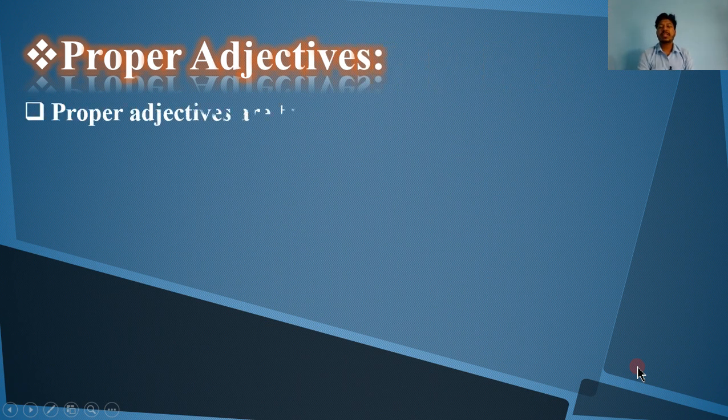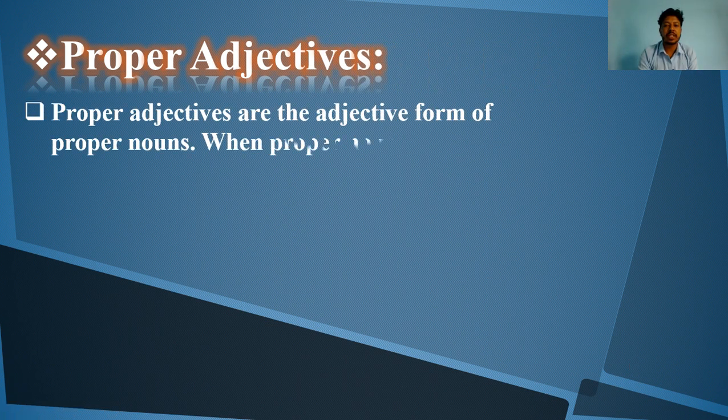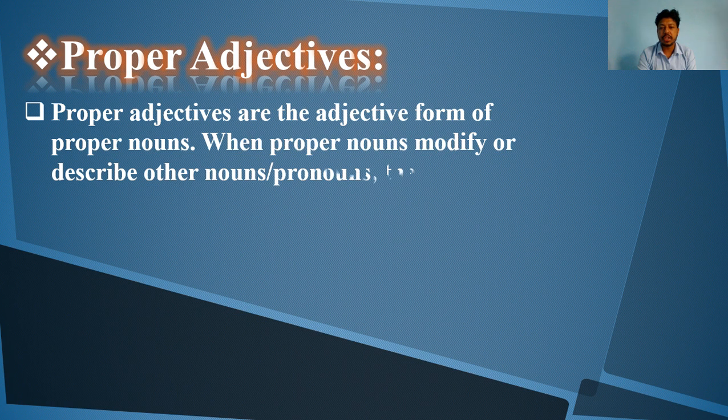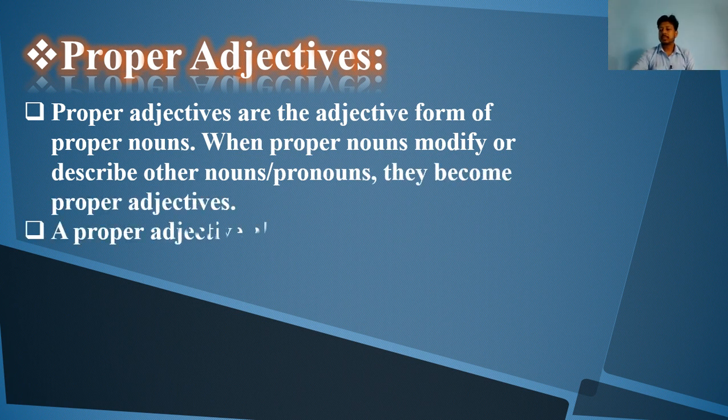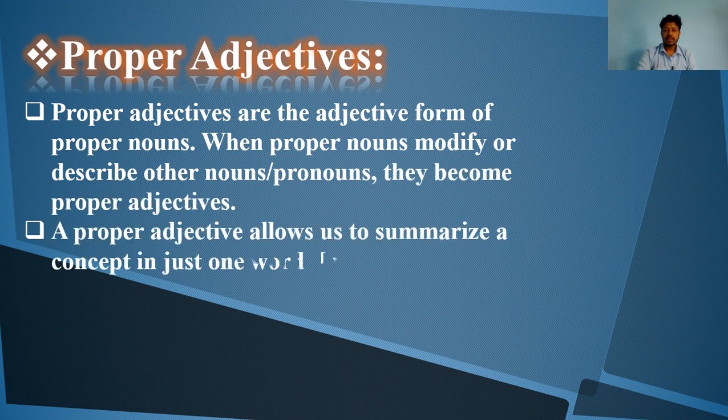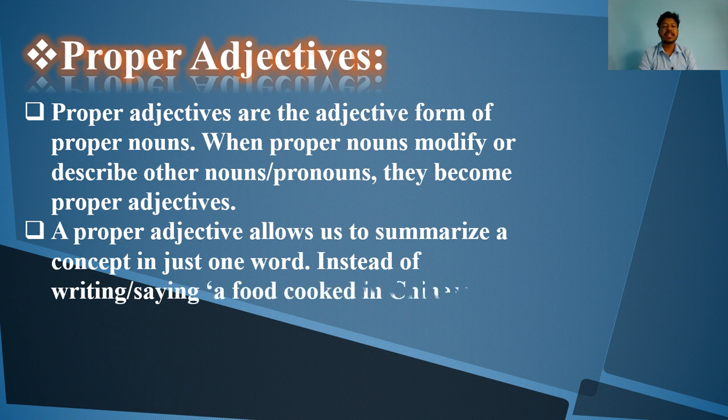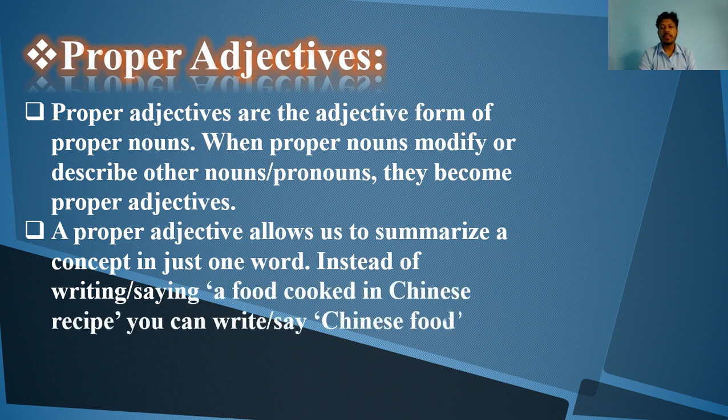Here is proper adjectives. What is a proper adjective? Here is the definition of proper adjectives. Proper adjectives are the adjective form of proper nouns. Okay. When proper nouns modify or describe other nouns or pronouns, they become proper adjectives. A proper adjective allows us to summarize a concept in just one word.